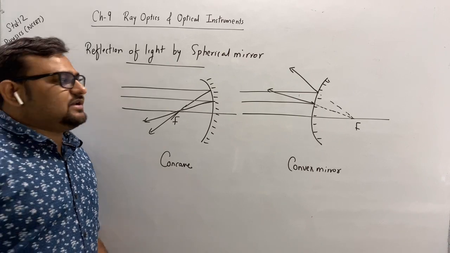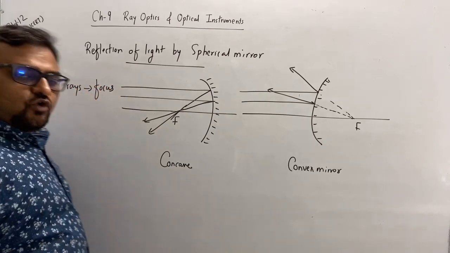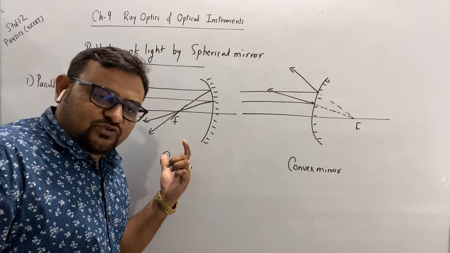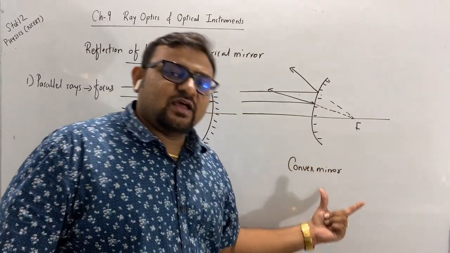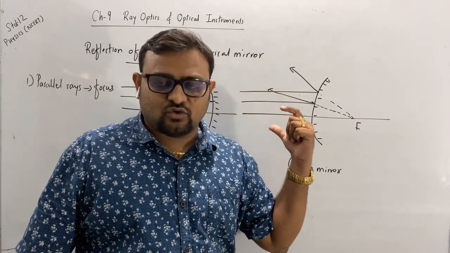Clear? So first, parallel rays. What happens to parallel rays? In a concave mirror, they reflect back and pass through the focus. In a convex mirror, they appear to diverge away from the focus.